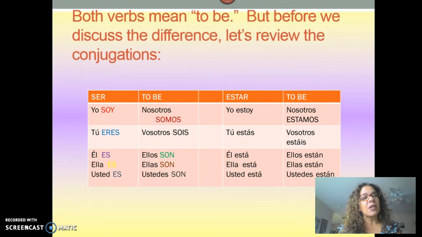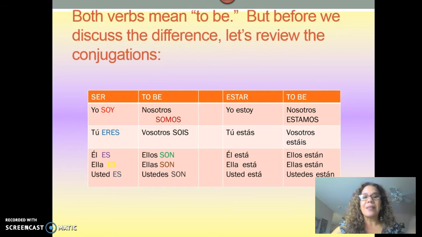just like I said a minute ago, in English, you don't say I to be tall, I to be sad, I to be at school. You say I am, he is, or you are. So in English, you are also using conjugations or different forms of the verb to be. Let's talk about the ones in Spanish.